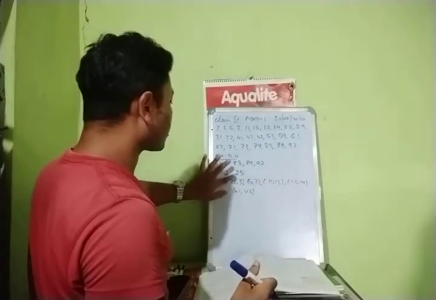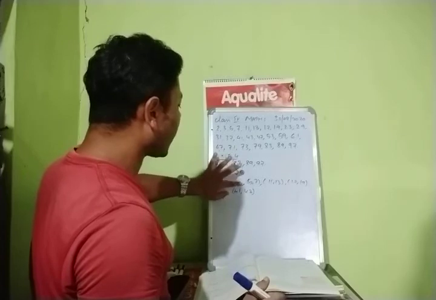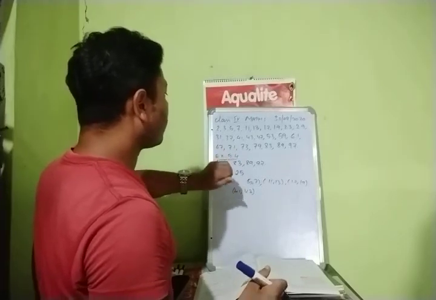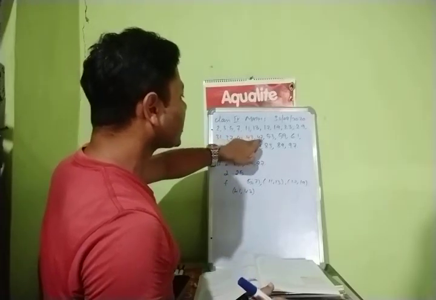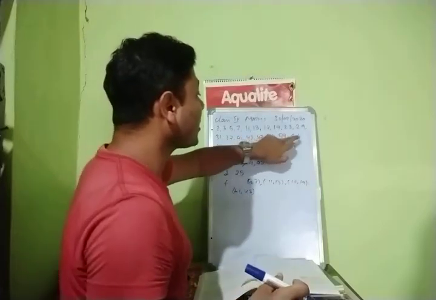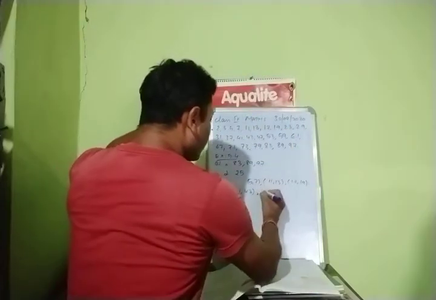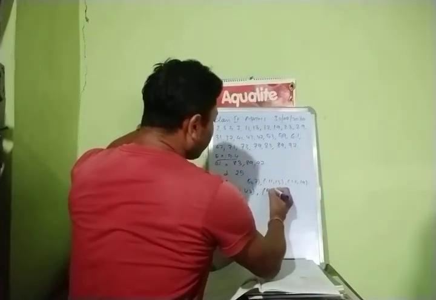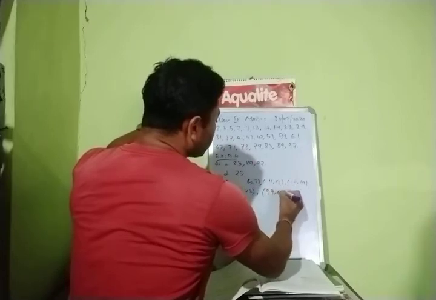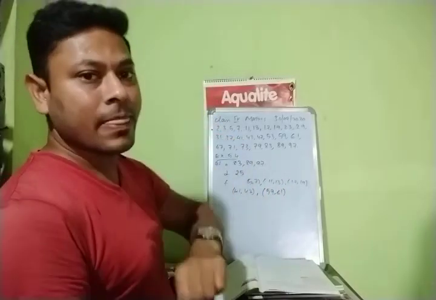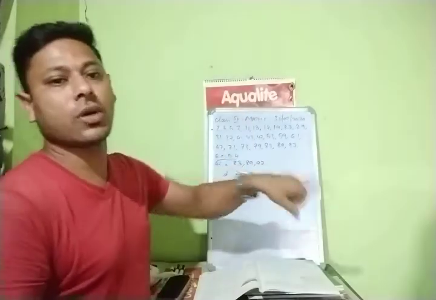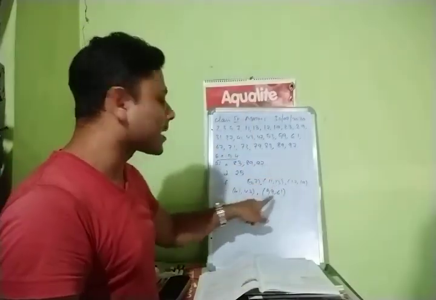You can do like this also. Leave 2 and 3. You can take another pair. See here, 41, 43 already done. 47, 53, gap is there. 59, 61, one gap. So you can write here 59, 61. See how many gaps are there? Only one gap: 59, 60, then 61. Everywhere one gap.